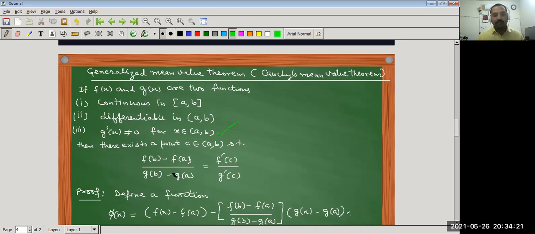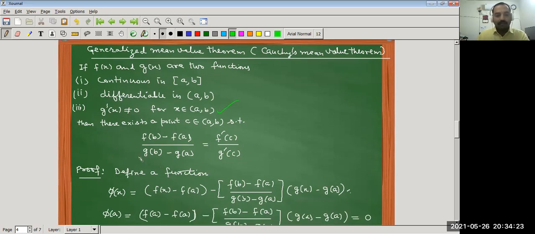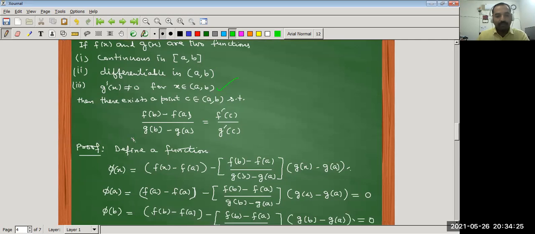So again, we prove this theorem by constructing the function. So again, the construction of function phi x is important in this case, in this theorem also.